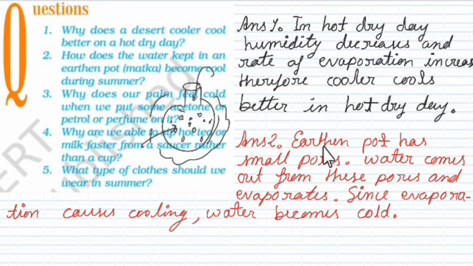Again we will repeat: the earthen pot has small pores, water comes out from these pores and evaporates. Since evaporation causes cooling, water becomes cold. Further, you can explain it on the basis of evaporation and the relation between evaporation, cooling effect, absorption of heat energy from the surrounding, small pores, and a small amount of water seeping through the pores. That water absorbs heat energy from the surrounding, evaporates and leaves the surface cool.